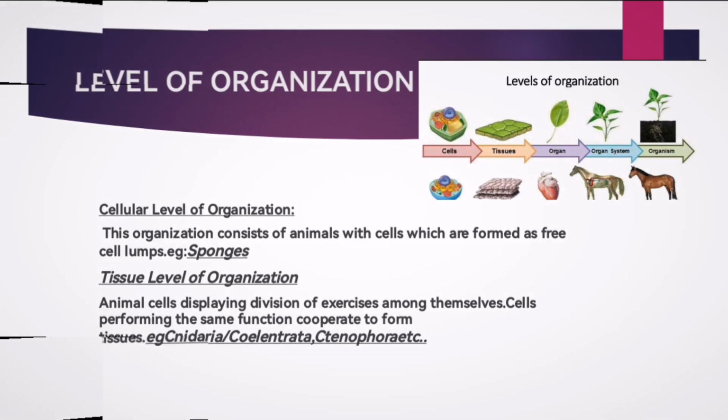Cellular level means loose cell aggregates. The cells are arranged very freely, so they will not be in close contact. When cells come in contact to form a tissue, many cells join together, but here there is not that much contact, only some gaps. So that is the cellular level of organization.